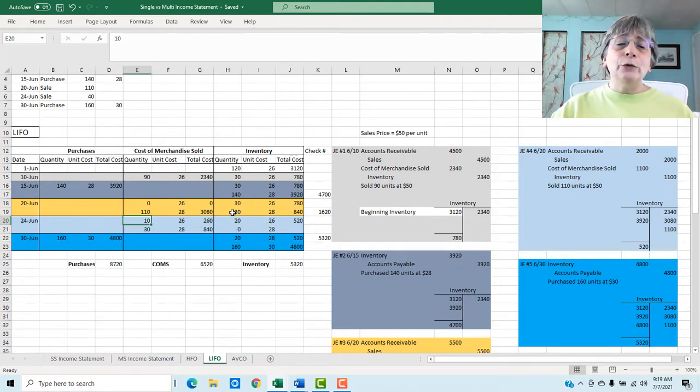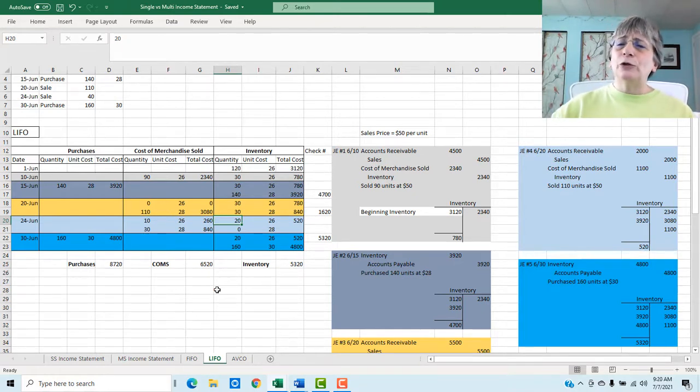So now we've used up all of our $28 merchandise, and we've used up 10 of our older merchandise. So we have left in our inventory 20 at 26 for $520.